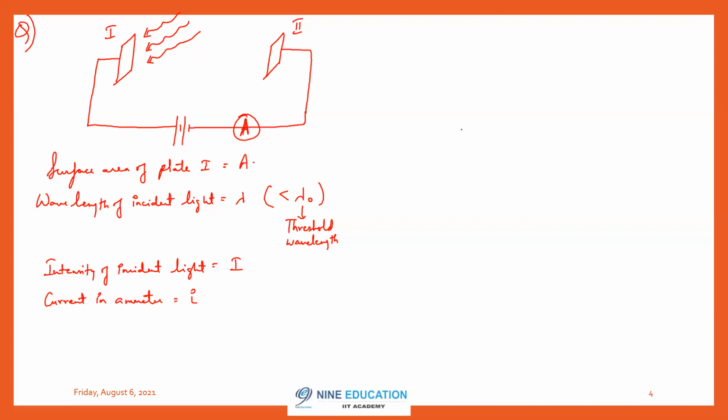Then which of the following is correct? Which of the following is true? Option A, i by e is equal to I A lambda divided by hc.